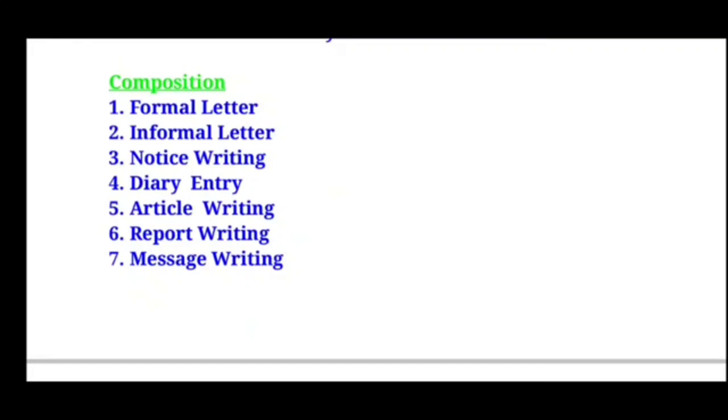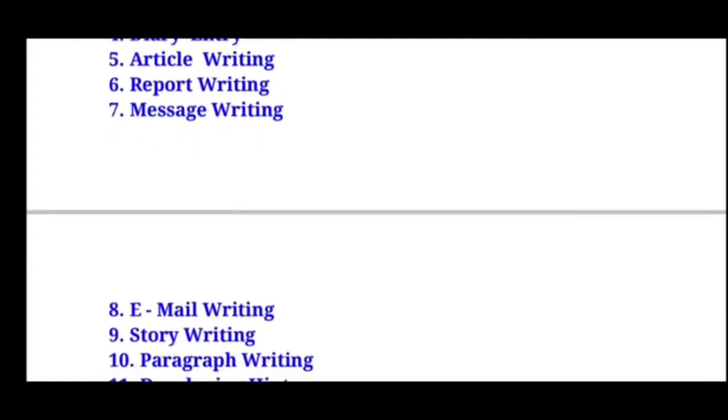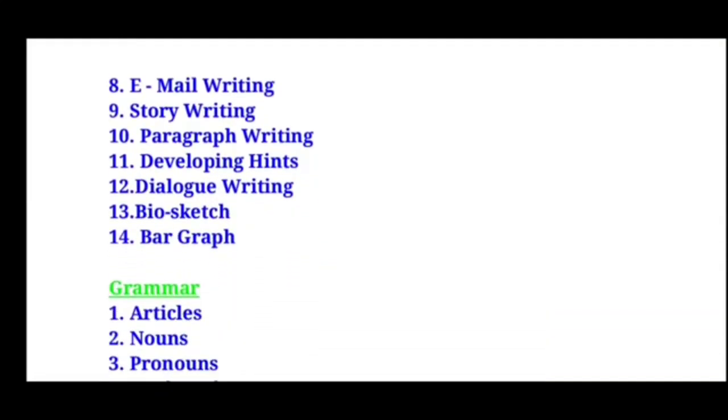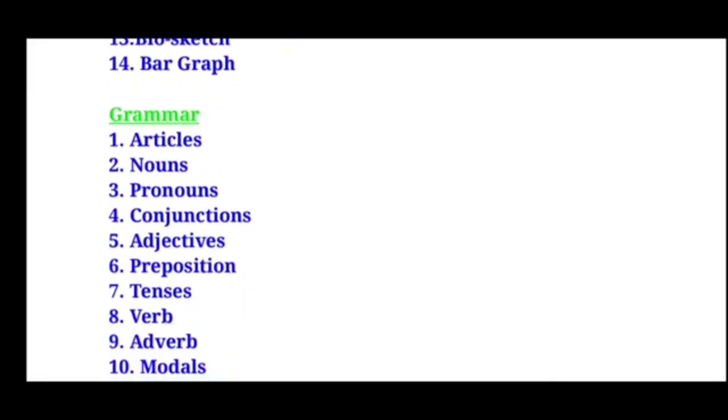So first composition is formal letter, second one is informal letter, third one is notice writing, fourth one is diary entry, fifth one is article writing, sixth one is report writing, seventh one is message writing, then eighth one is email writing, ninth one is story writing, and 10th one is paragraph writing, 11th one is developing hints, and 12th one is dialogue writing, 13th one is bio sketch, and the last 14th one is bar graph. So these are the 14 compositions which we are going to have for the yearly examination, children.